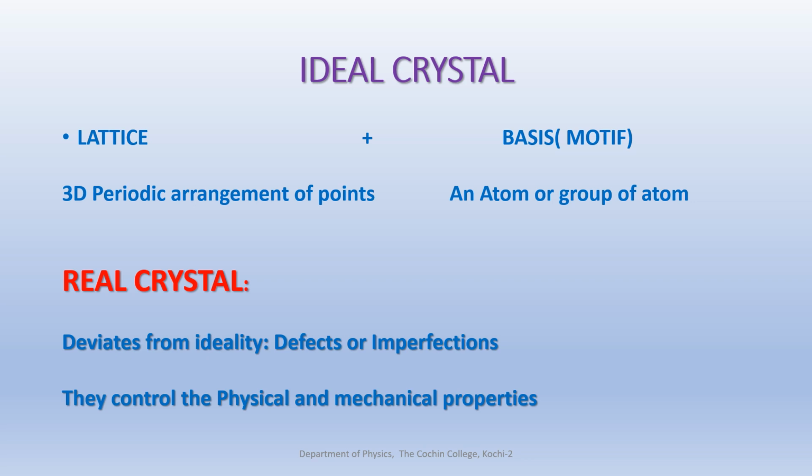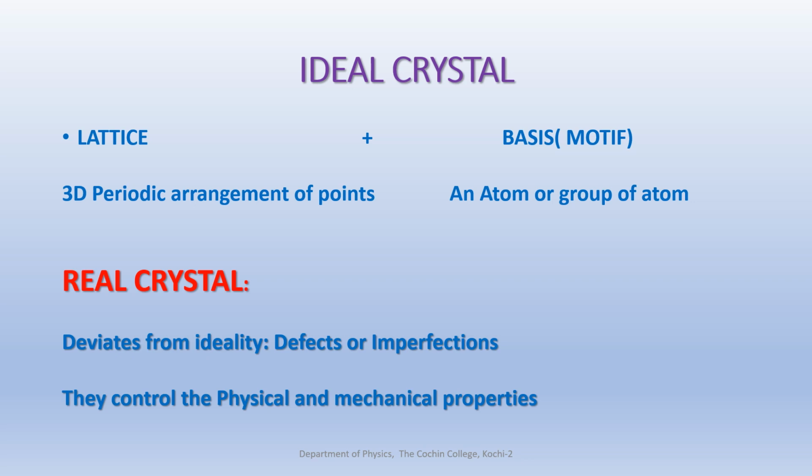Lattice means a three-dimensional, infinite, periodic arrangement of points. So, that is an important thing. It is an infinite, periodic arrangement of points in space. If we keep an atom or group of atoms, that is known as basis, to these lattice points, then that will form an ideal crystal.